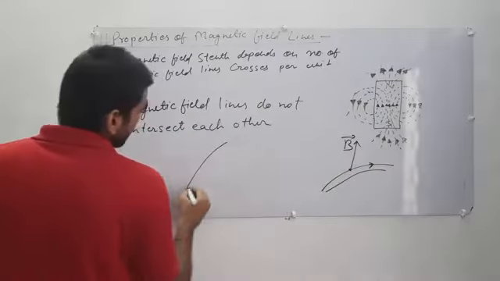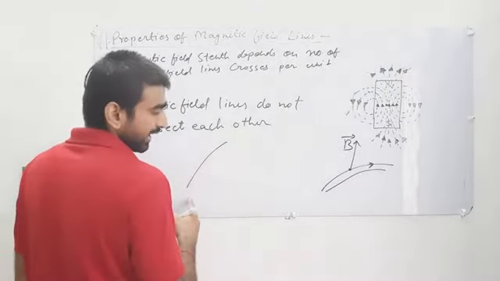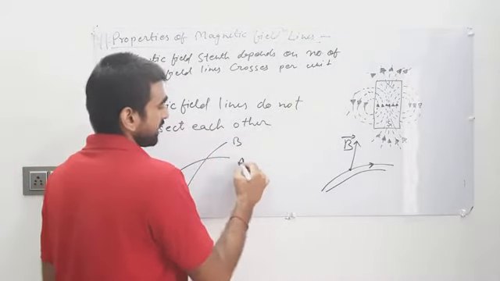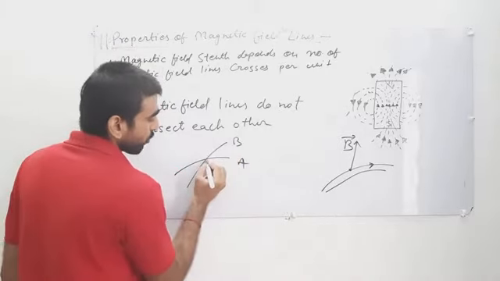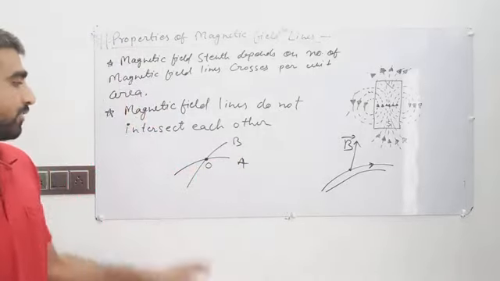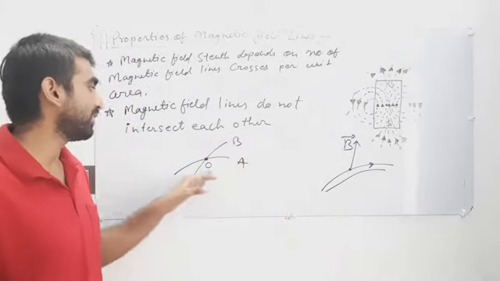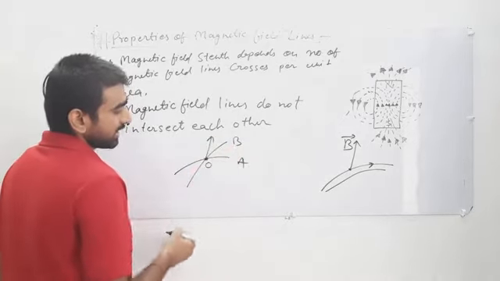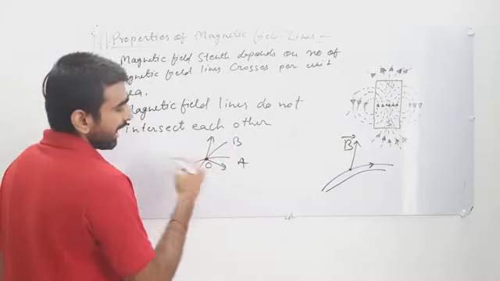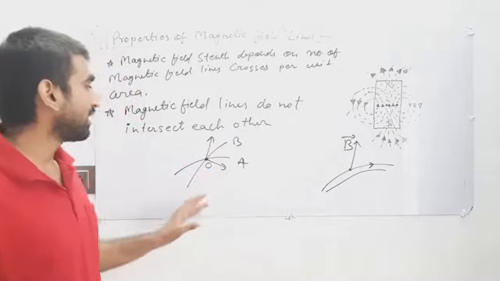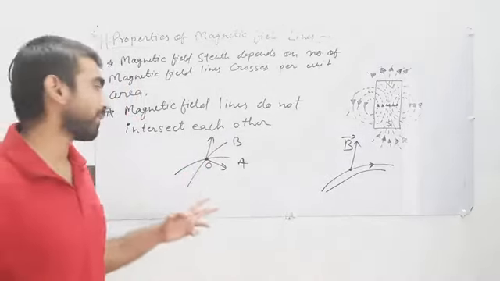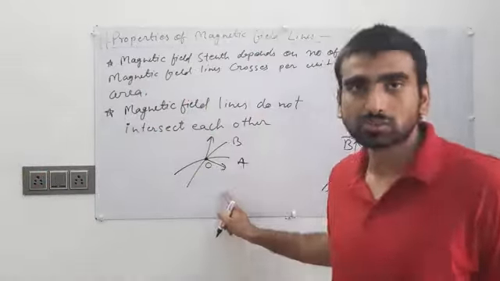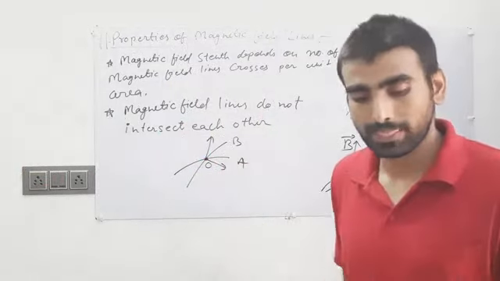That means if this is a magnetic field line, A, and this is also a magnetic field line, B. Now if they intersect at a point O, and we want to draw the direction of magnetic field at O, then due to this magnetic field line the direction is this, and due to this magnetic field line the direction is this. And this is not possible, that a single point gives two directions of magnetic field. That's why magnetic field lines do not intersect each other.